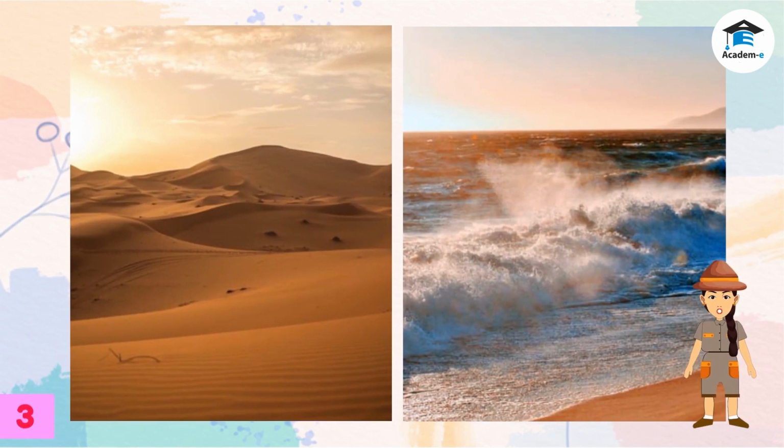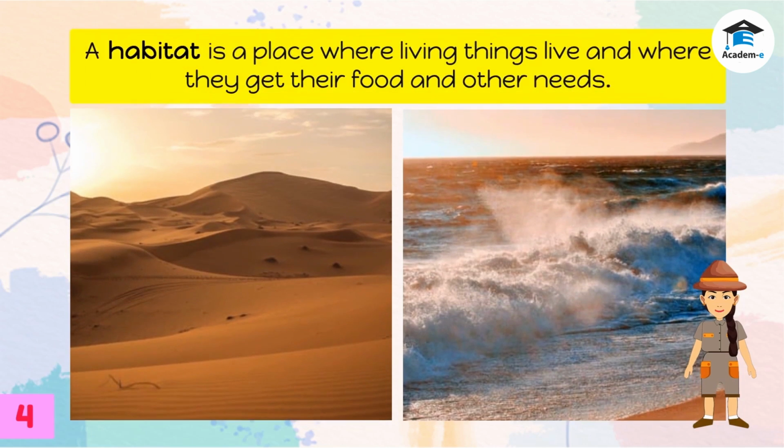Look at these pictures. What do you see? Can you name some animals that live in these places? Why do animals live in a particular place? Just like human beings, animals need places to live, feed, reproduce, and raise their young. What is a habitat? A habitat is a place where living things live, and where they get their food and other needs.